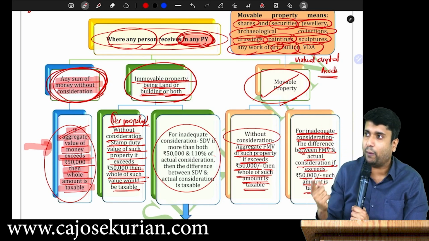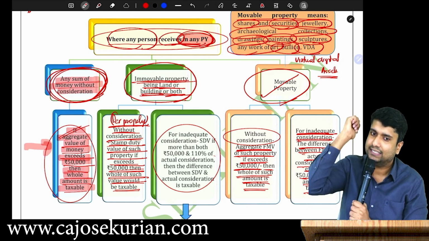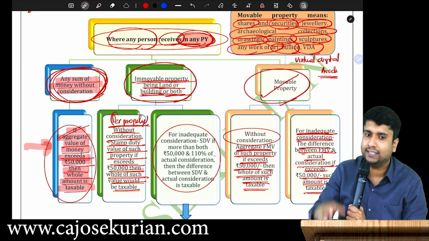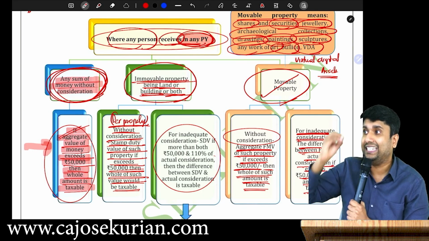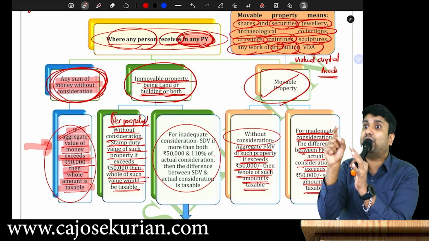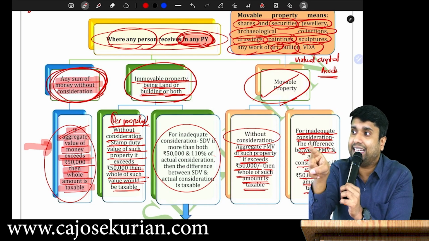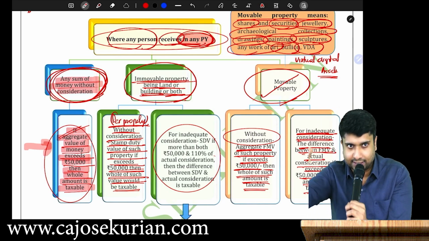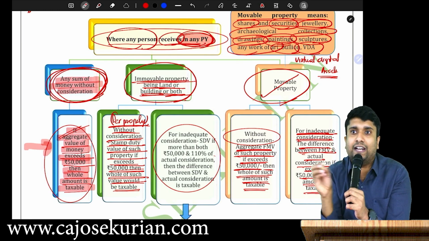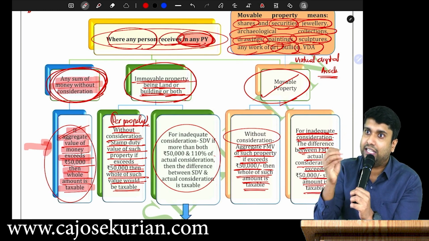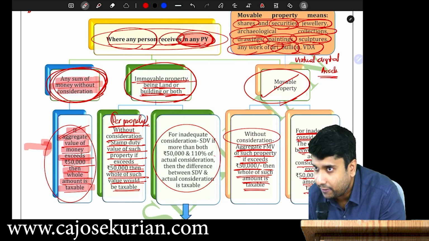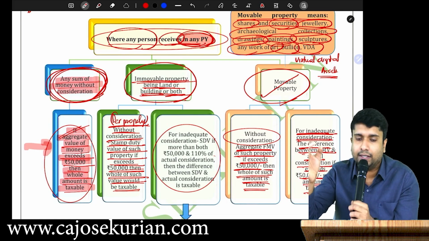When it comes to movable property, what is movable property? Shares, security, jewelry, archaeological collections, sculptures, drawings, paintings, work of art, bullion, virtual digital assets. If these assets are received without any consideration, check whether the aggregate value in a year exceeds 50,000. If exceeding, fully taxable. In the case of inadequate consideration, you check whether the difference amount exceeds 50,000. If the difference amount exceeds 50,000, that difference shall be fully taxable. Are you with me? Is that clear?